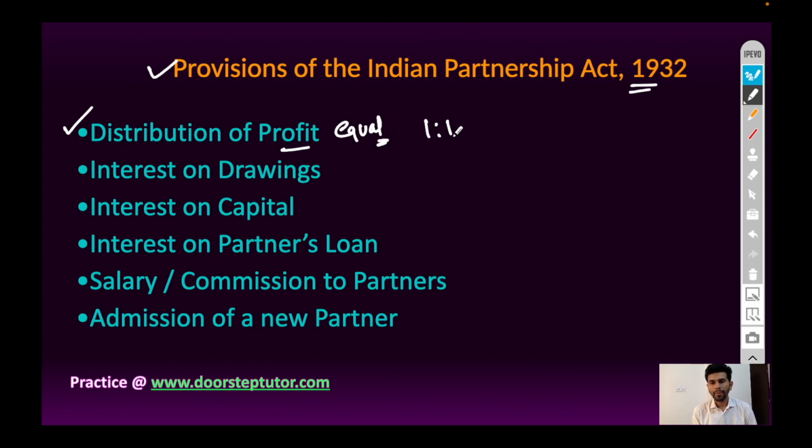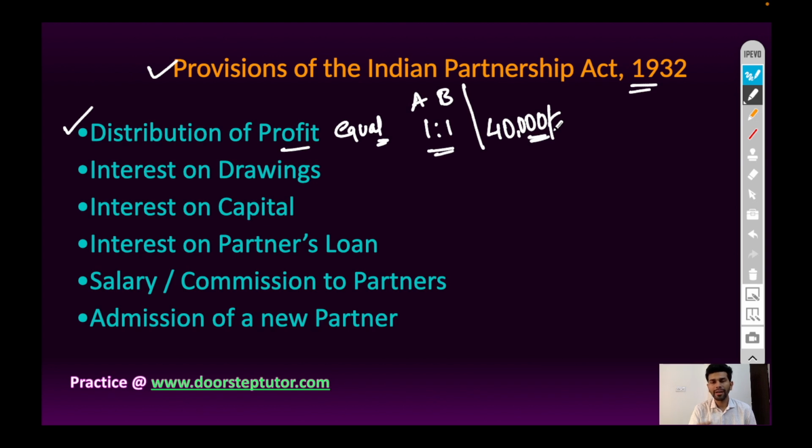It means profit will be distributed equally among partners. For example, if there are two partners, Mr. A and B, and profit sharing ratio is equal, that is 1 is to 1, then the profit will be distributed equally among them.